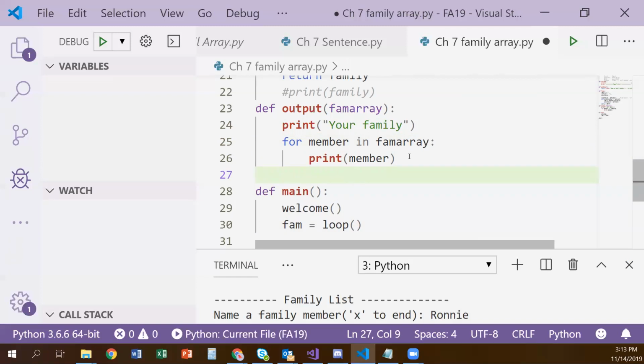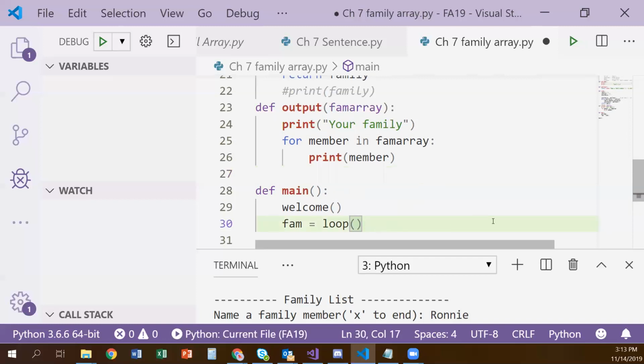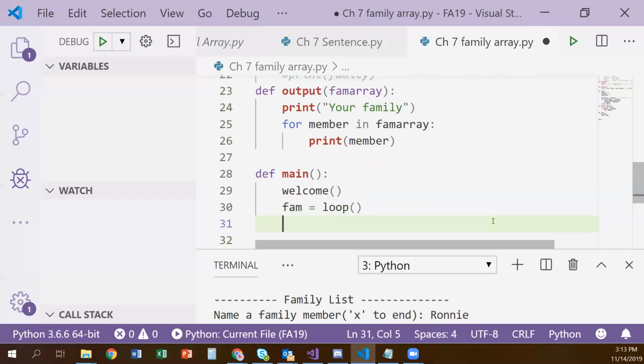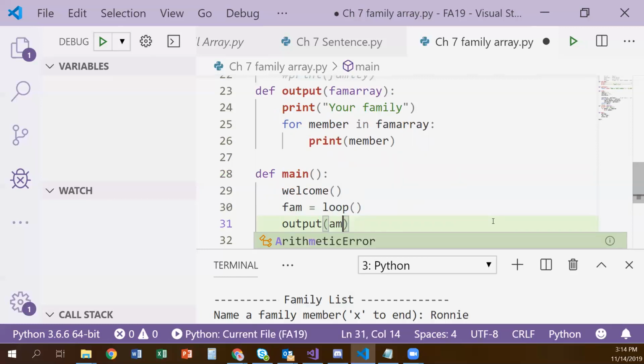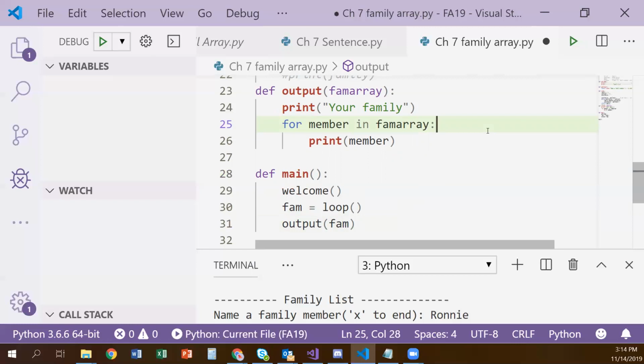Now, I didn't call my output yet. Where am I going to call it? From my main. So right after I call my loop, I'm going to call output, and I'm going to send it my fam array. So I'll put a couple comments in here. Get the family array from our loop.